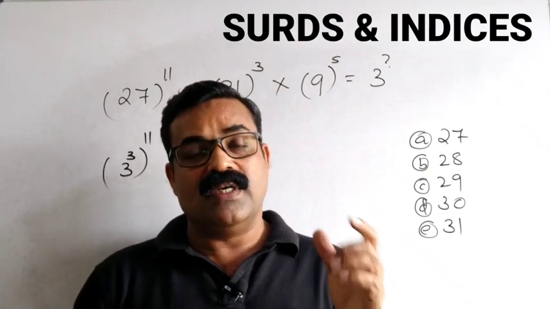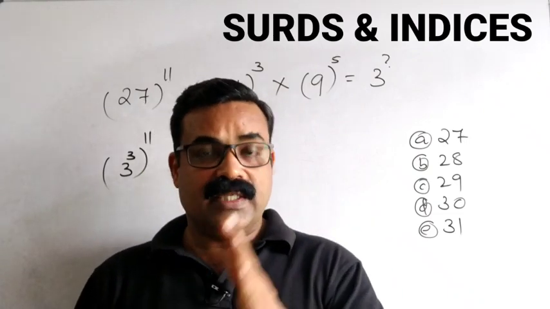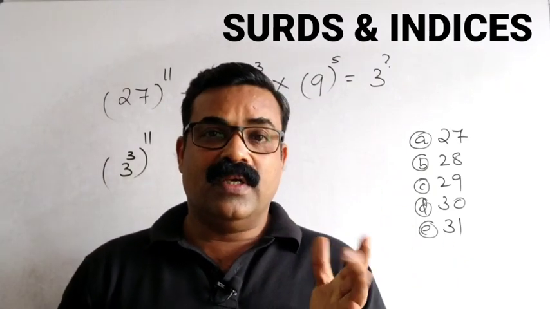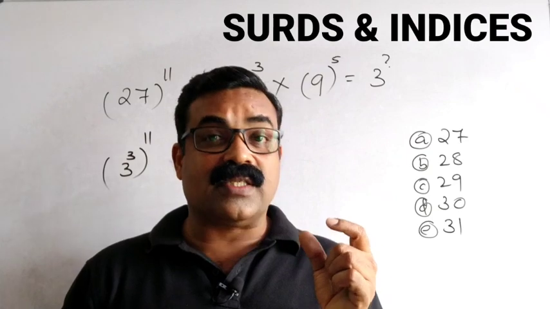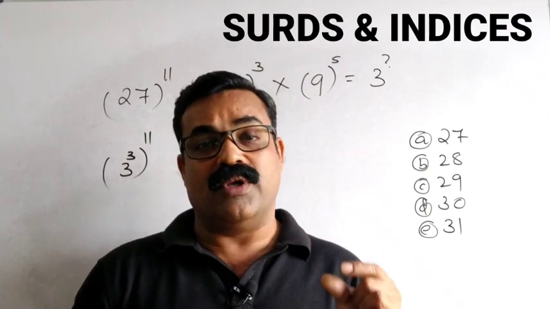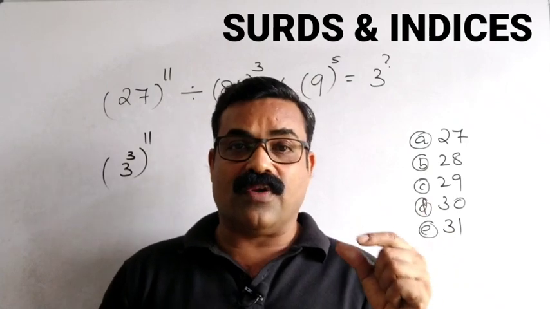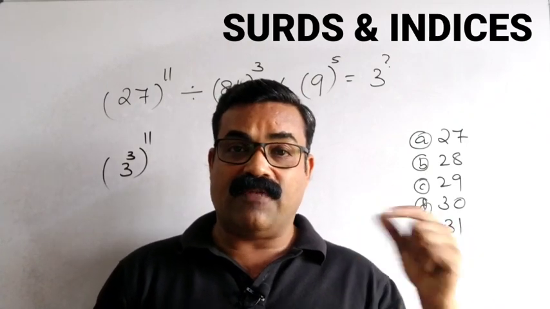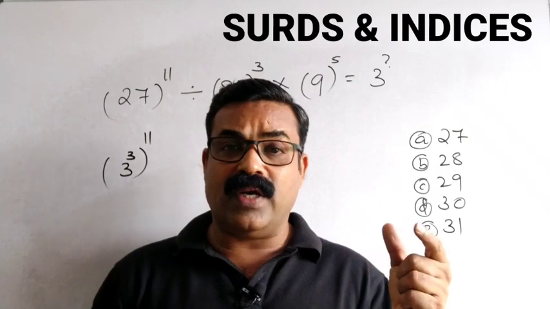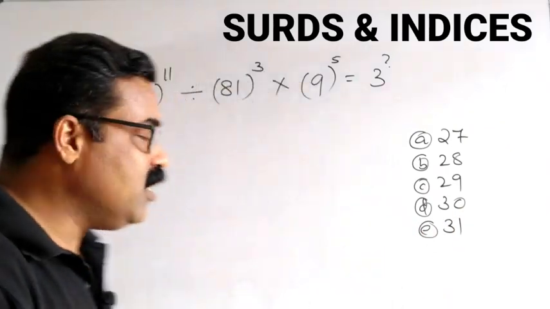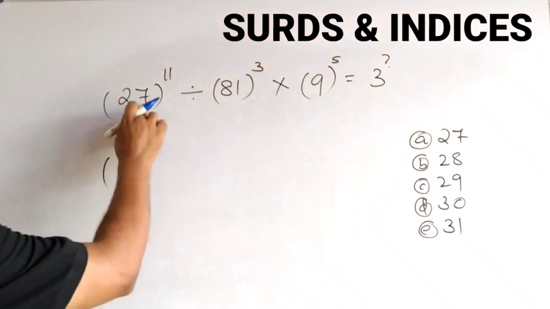By doing this, you can save a lot of time in your exam hall. 27 is 3 cube. 64 is 4 cube. 125 is 5 cube. 216 is 6 cube. Like that, you can easily remember the numbers, and you can save a lot of time.